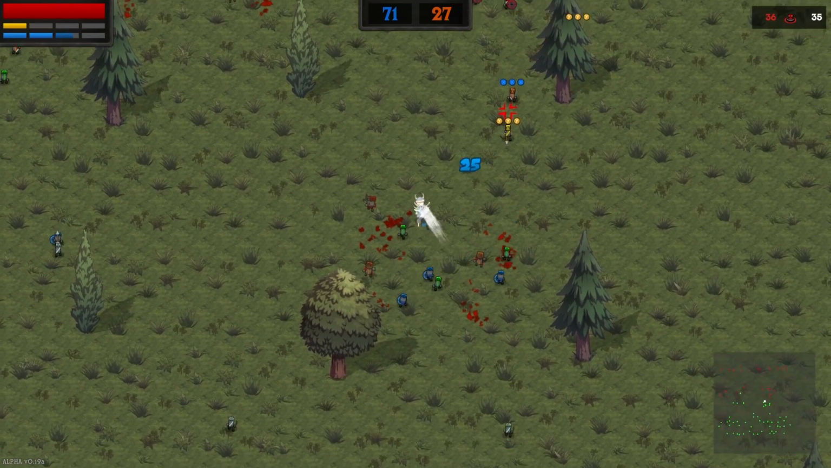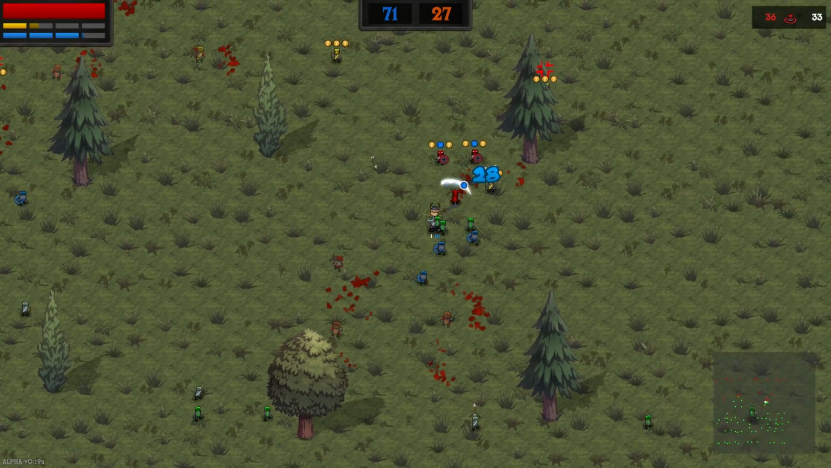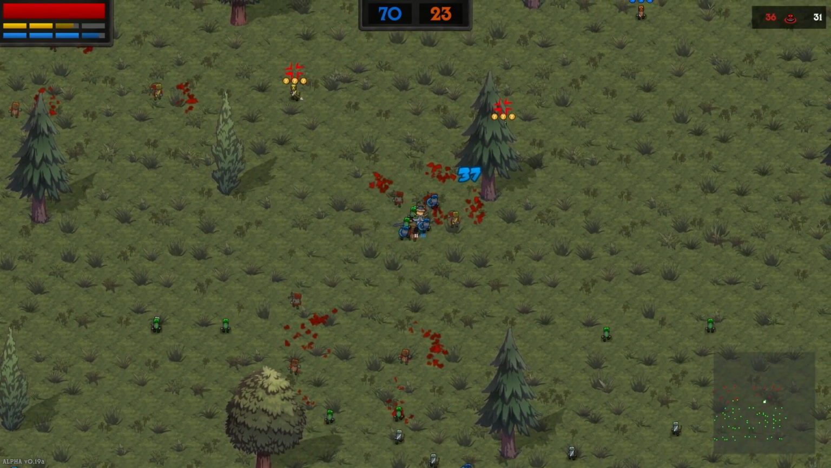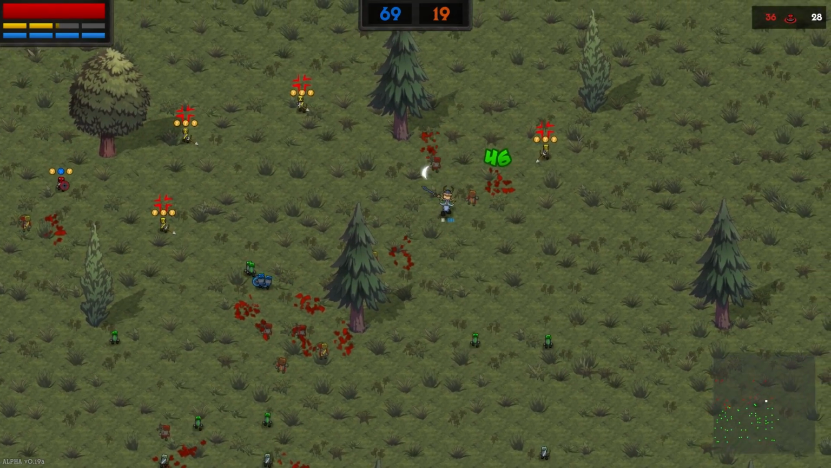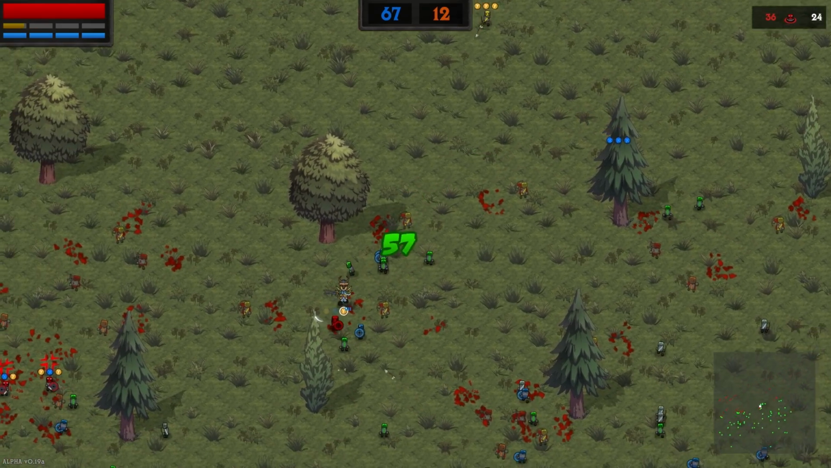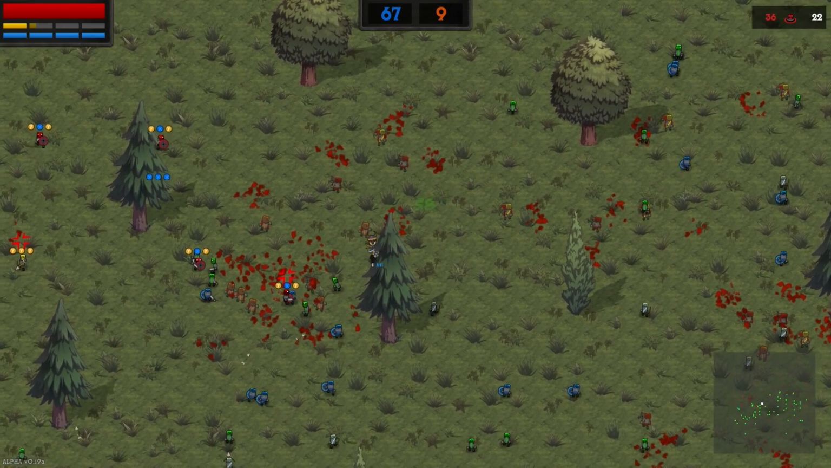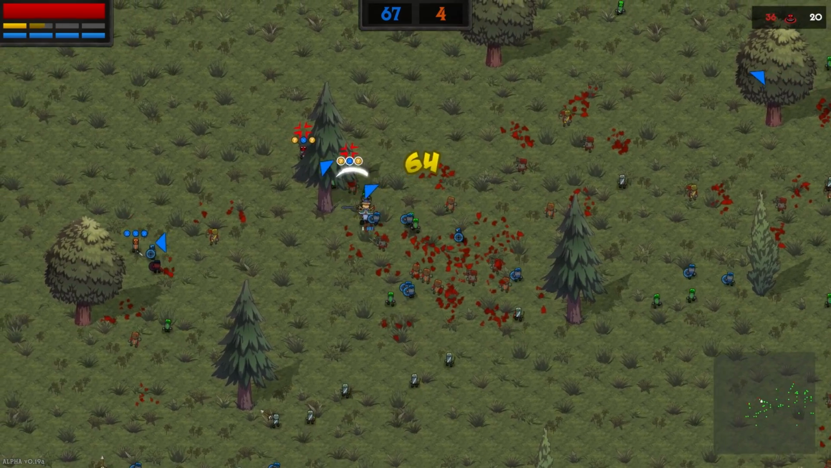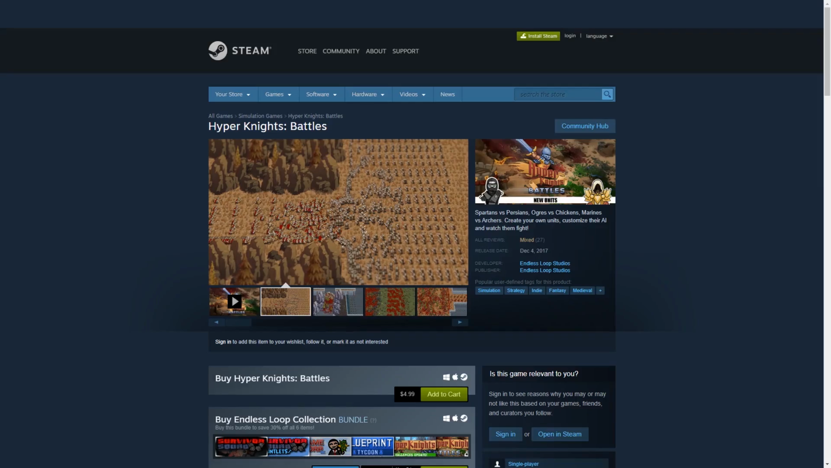So I learned a ton and also did some experiments. Now, one of the reasons why Hyper Knights wasn't financially successful was just because of how much I spent on it, both in time and money. So my next game would be an experiment into code reusability and an interesting game with no marketing behind it. The end result was Hyper Knights Battles.